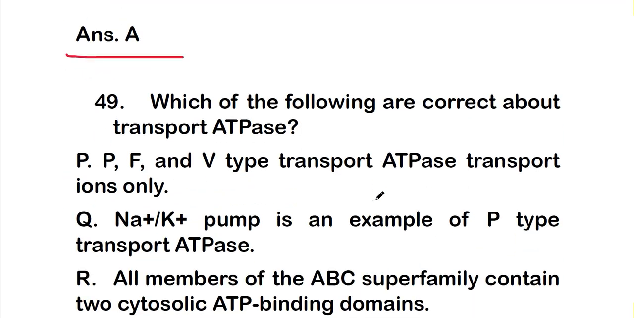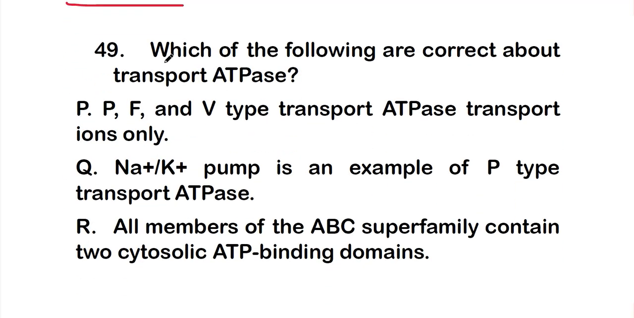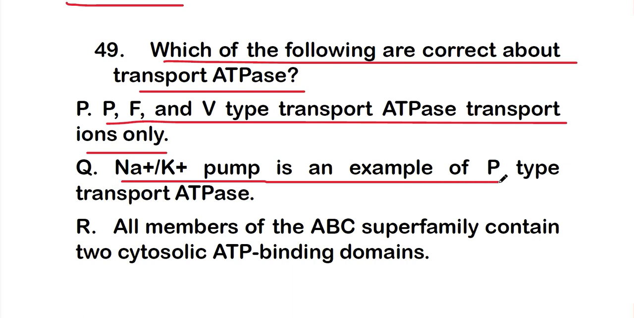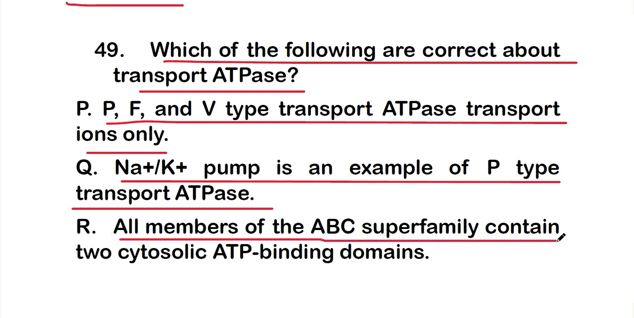Okay, so next question. Which of the following are correct about transport ATPase? The statements are: statement P says P, F and V type transport ATPases transport ions only; statement Q, the sodium potassium pump is an example of a P type transport ATPase; statement R says all members of the ABC superfamily contain two cytosolic ATP binding domains.